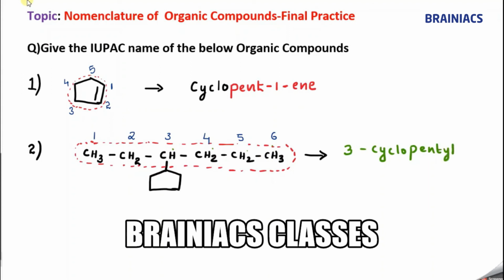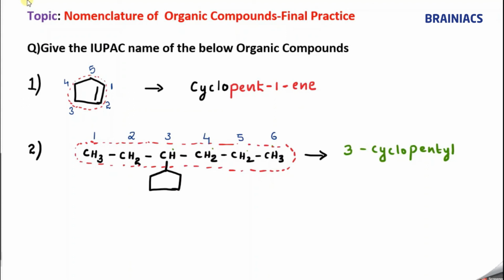Cyclopentyl. Then the primary prefix: you know that it is a linear chain. The principal chain is a linear chain, so the primary prefix is not applicable. Then comes the word root. How many carbon atoms are there in the principal chain? We know that 6 are there, so we use the term hex. Now we know that all are linked through single bonds, so we say hexane. Please read the name: 3-cyclopentylhexane. That is the IUPAC name of this compound.